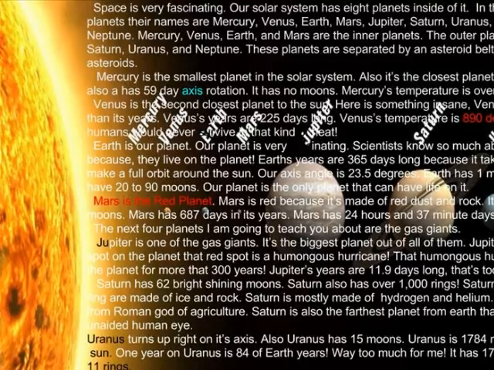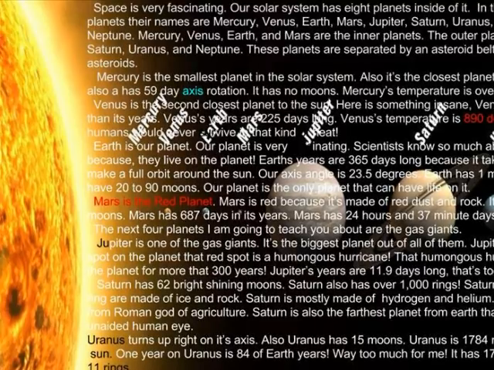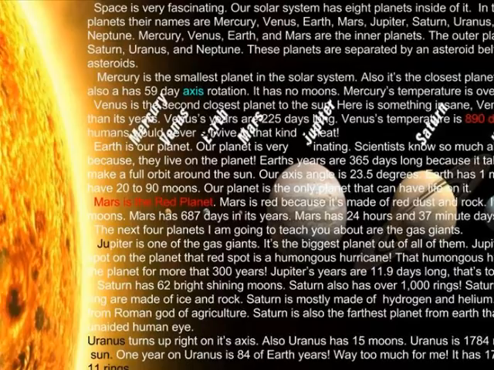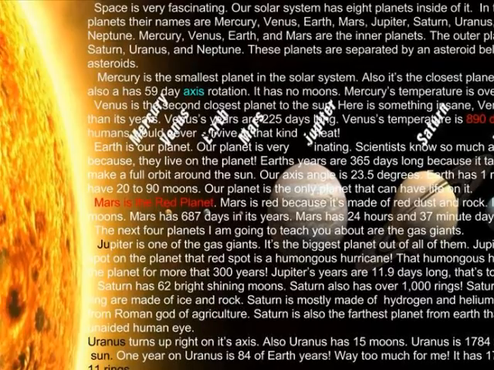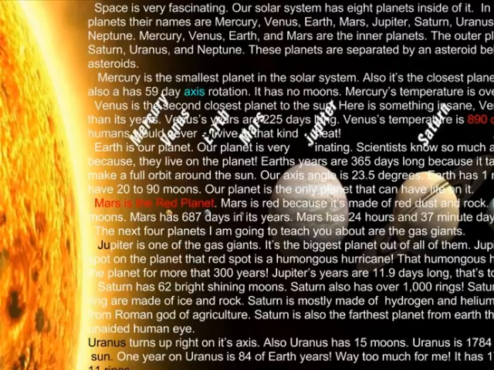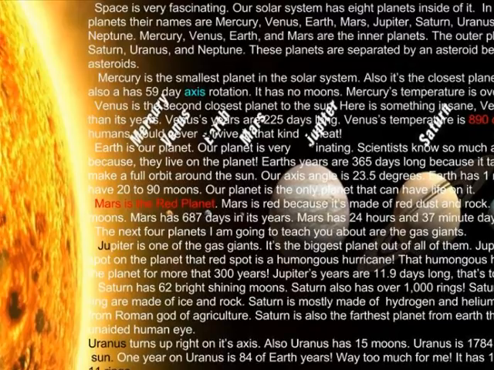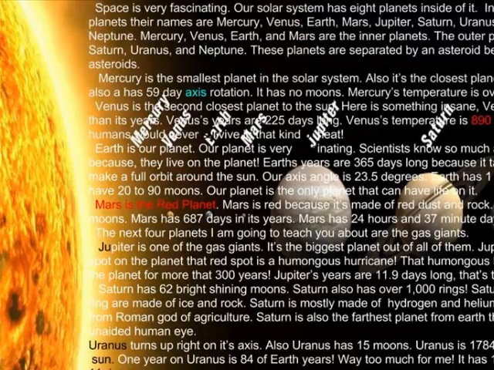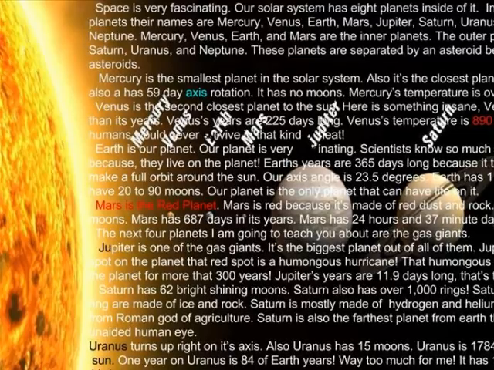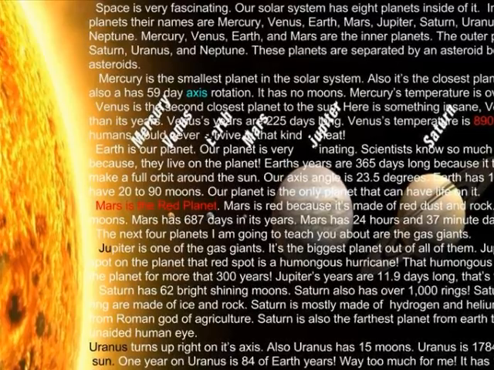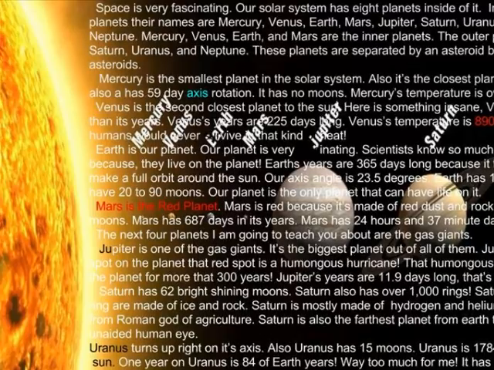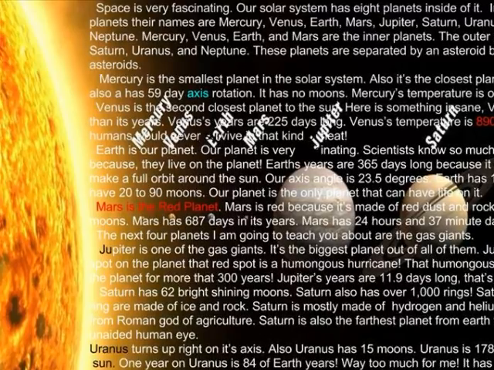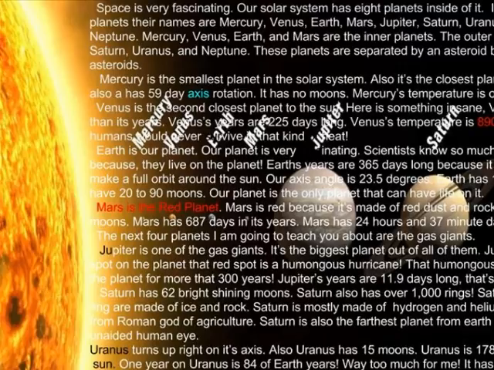Saturn got its name from the Roman god of agriculture. Saturn is also the farthest planet from Earth that can be seen by the unaided human eye. Uranus turns upside down on its axis. Also, Uranus has 15 moons.